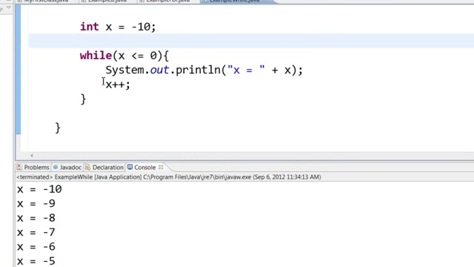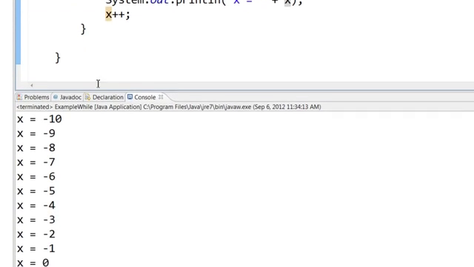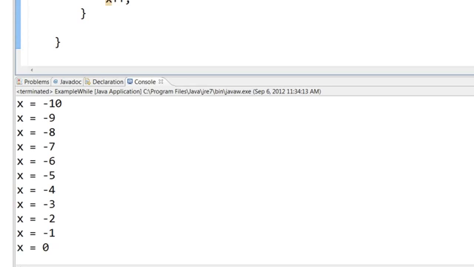So if you look at the result, x started at minus 10, and then is minus 10 less than or equal to 0? Yes, it is, so print out x equal to minus 10. Then it will come and increment the value of x by 1. So minus 10 plus 1 is equal to minus 9. It will go back here. Is minus 9 less than 0? Yes, it is. It will print out x equal to minus 9. So it keeps printing out till x reaches the value of 0.